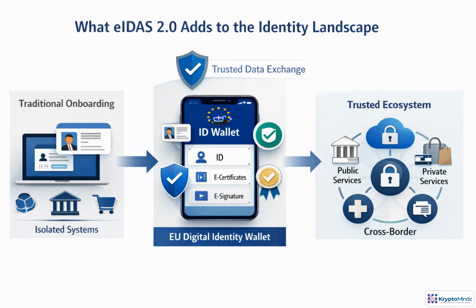With eIDAS 2.0, digital identity moves from isolated onboarding processes to a shared, regulated trust layer. The European Digital Identity Wallet becomes the user's primary way to carry verified attributes and electronic attestations. Services no longer need to verify everything from scratch. They can rely on what the wallet presents under common rules. For architects, this means designing for interoperability and reusable trust services, rather than bespoke KYC flows for every application.